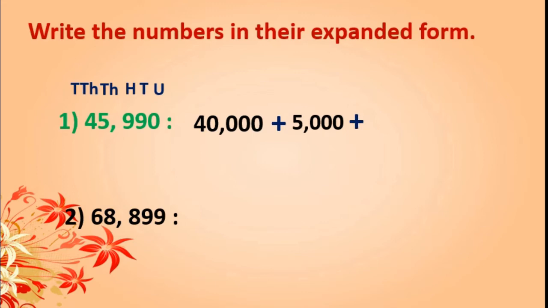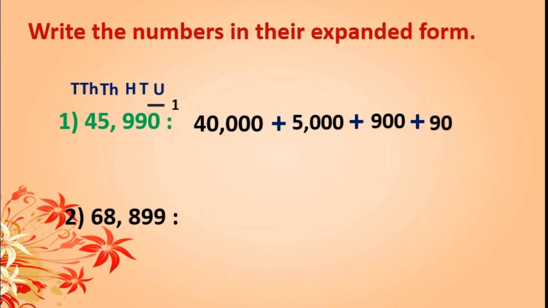Then the number 9 we have to choose. After 9, how many digits or places are there? Only 2. So, we will write 9 and 2 zeros. Now, again plus, and another 9 is there in the tens place. After that 9, how many places are there? Only one place is there.